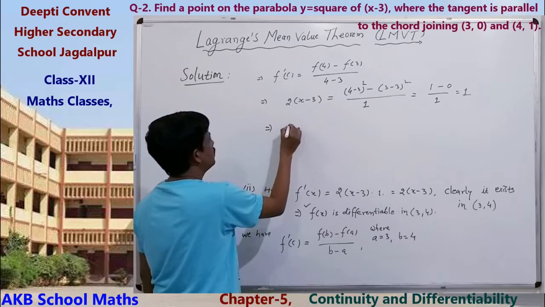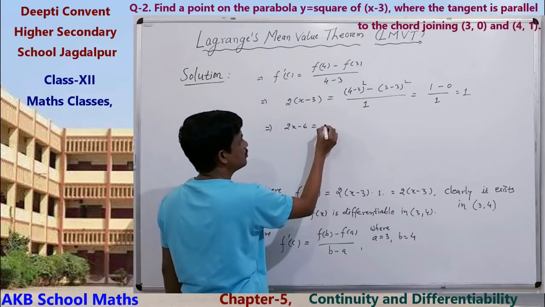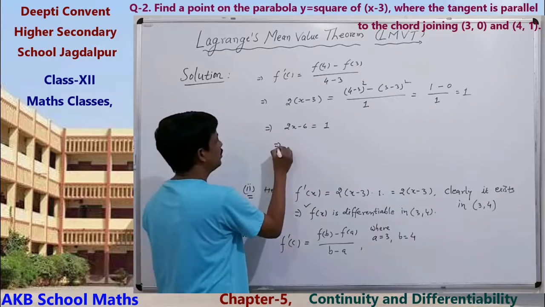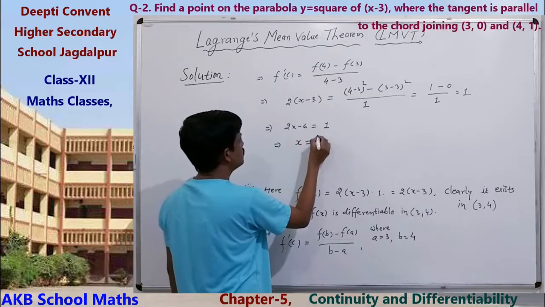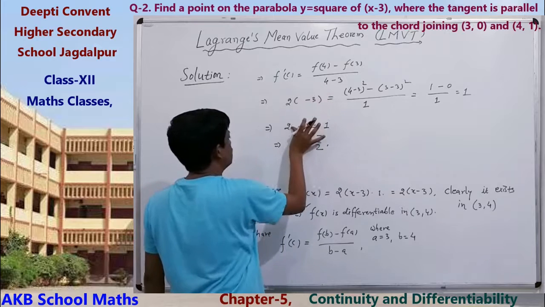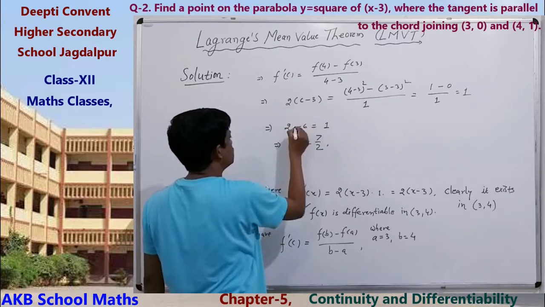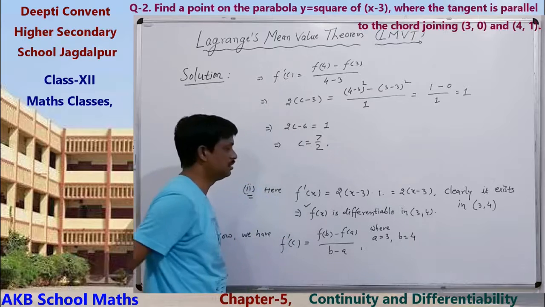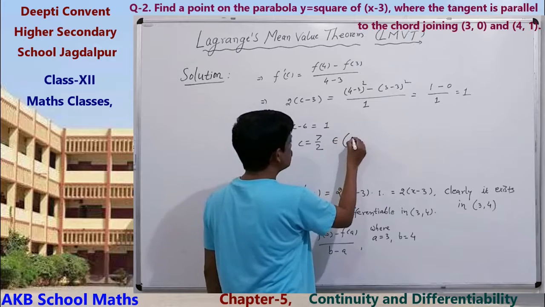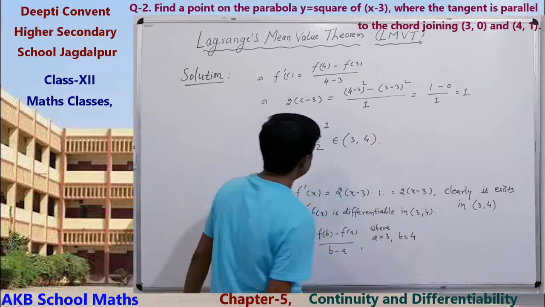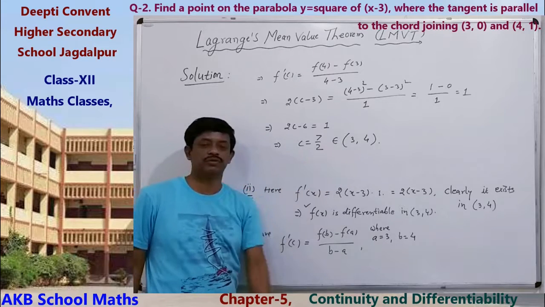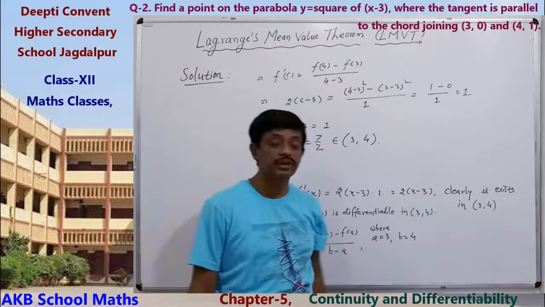So, from here, 2c minus 6 equals 1. From here, c equals 7 by 2. And we see that 7 by 2 belongs to (3, 4). That is, Lagrange mean value theorem is verified.